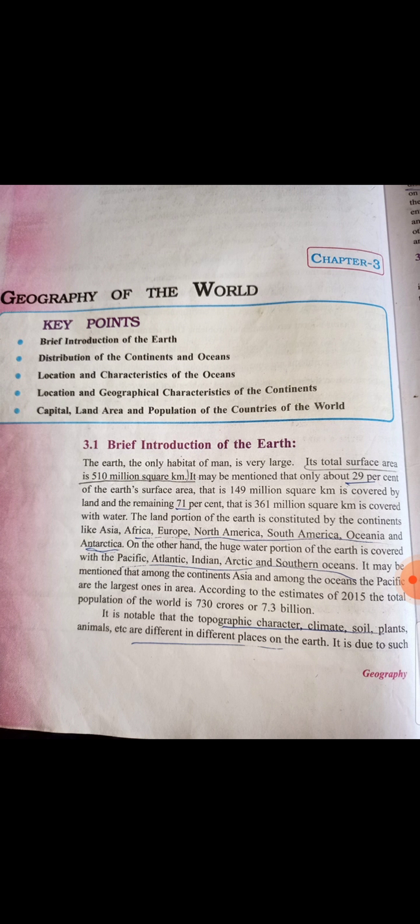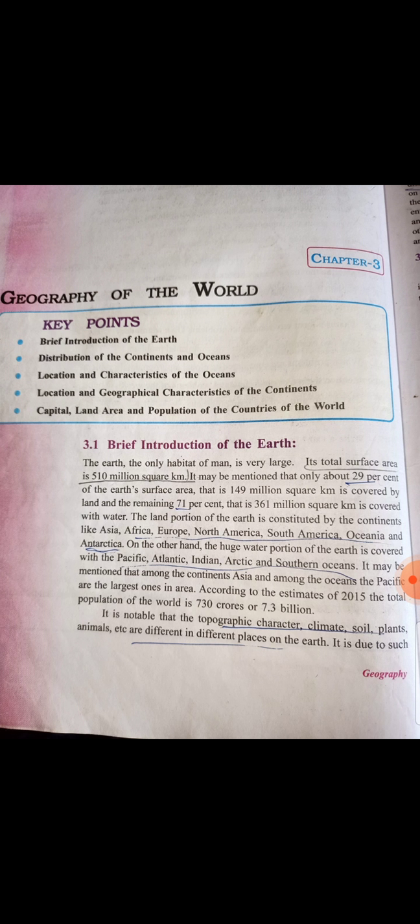Now you see here a brief introduction of the earth. The earth is the only habitat of man, and it is very large. Earth is the only planet of the solar system where life exists, or human beings survive. Its total surface area is about 510 million square kilometer. This figure you remember, the total surface area of earth, 510 million square kilometer.